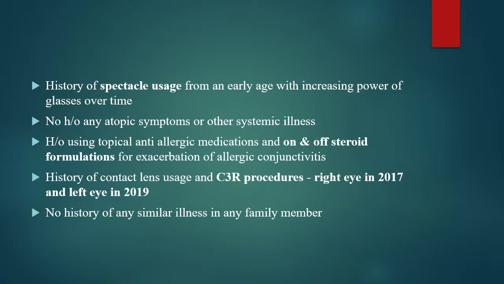The spectacle usage started from a very early age, with increasing power of glasses over time. There is also a history of using topical anti-allergic medication and on and off steroid formulation for exacerbation of the allergic conjunctivitis, and also a history of contact lens usage and C3R procedures done twice, right eye in 2017 and left eye in 2019. There is no family history and no history of any atopic symptoms or any other systemic illness.